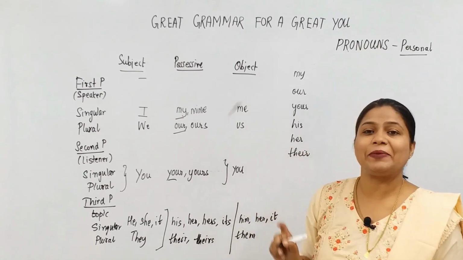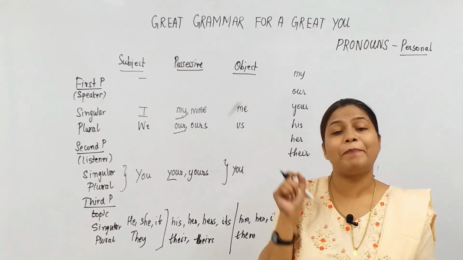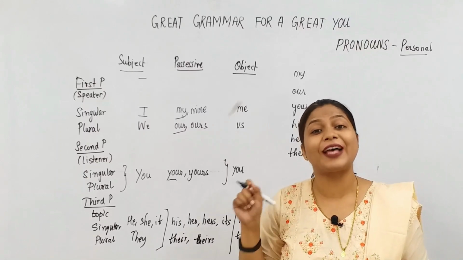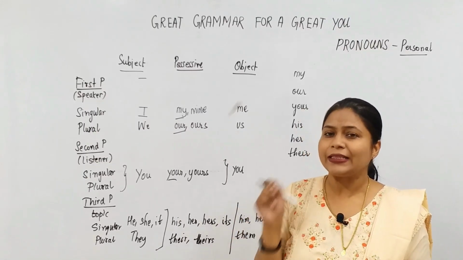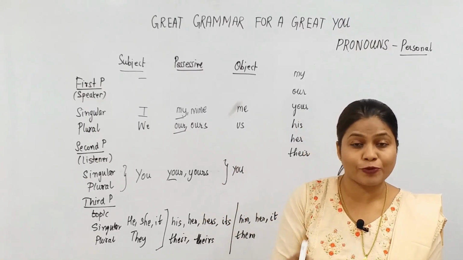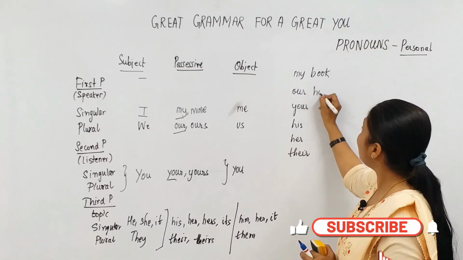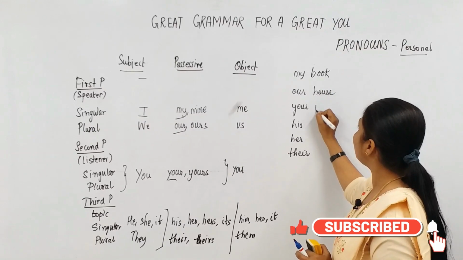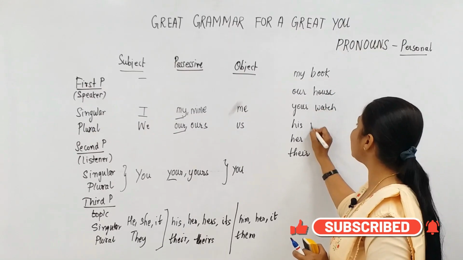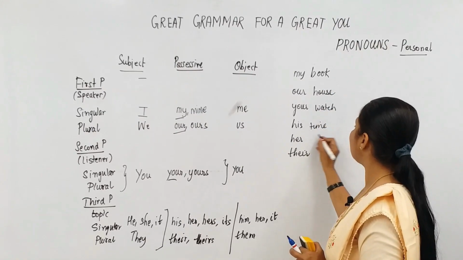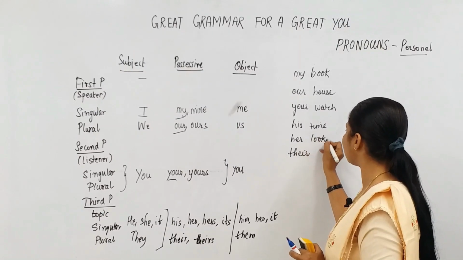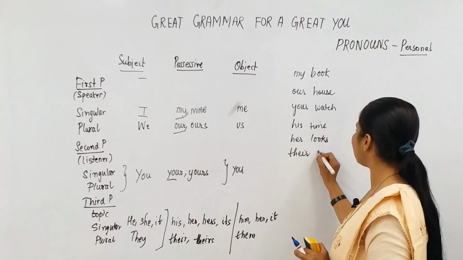Though we study them under possessive pronoun, they are better classified as possessive adjectives because they are used directly before a noun. For example, my book, our house, your watch, his time, her looks, their country.